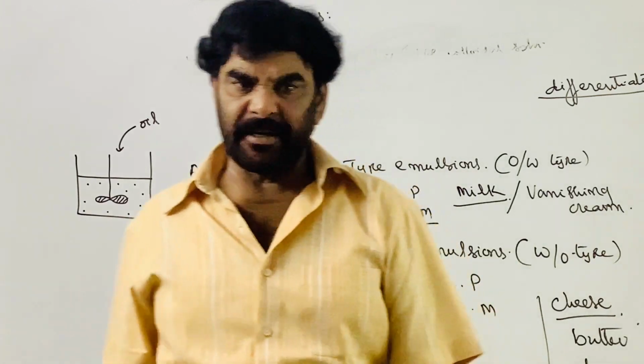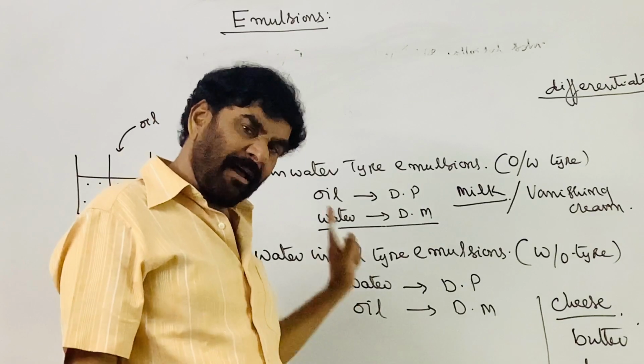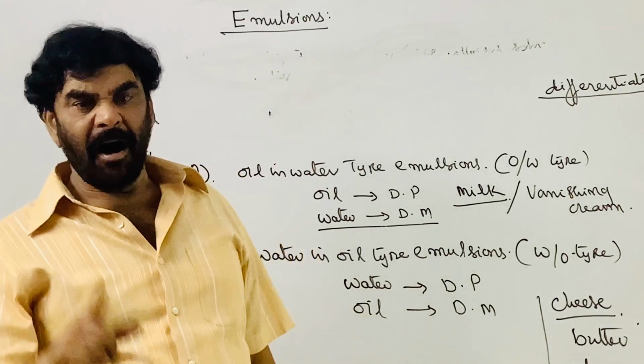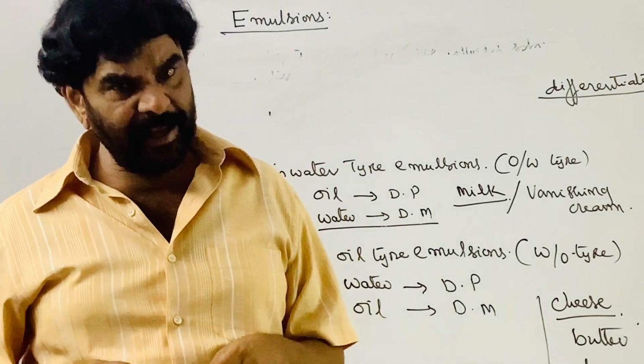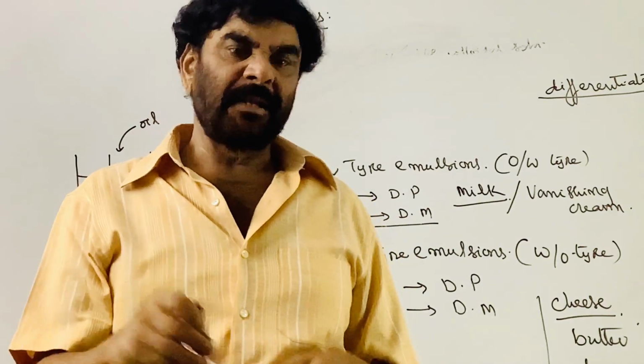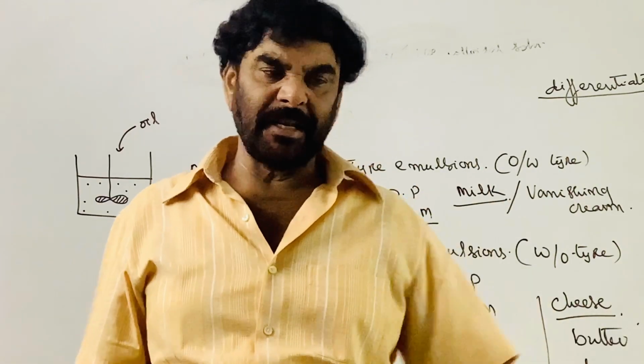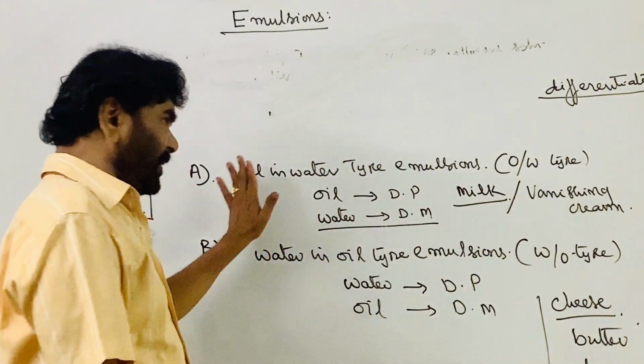Two phases are separated. Whereas if it is the water in oil type, addition of oil freely mixes with the emulsion, but if you add water, separation takes place. This is the first test.